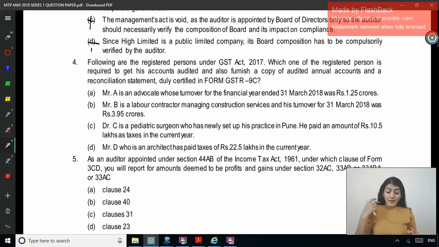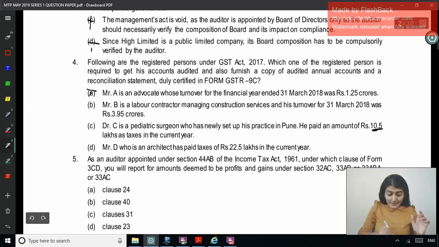Mr. B is a labor contractor managing construction service and his turnover is 3.95 crore. D is a pediatric surgeon who has newly set up his practice in Pune. He paid an amount of 10.5 lakh as taxes in the current year. Newly set up his practice, has paid an amount of 10.5 lakh. So 10.5 lakh, will that come to 2 crore again? As taxes, and an architect has paid taxes of 22.5 lakh in the current year. So is it based on the quantum of taxes that GSTR 9C is required to be filed? No. So again these 2 points are not valid. So that 2 crore. The correct answer over here is B.